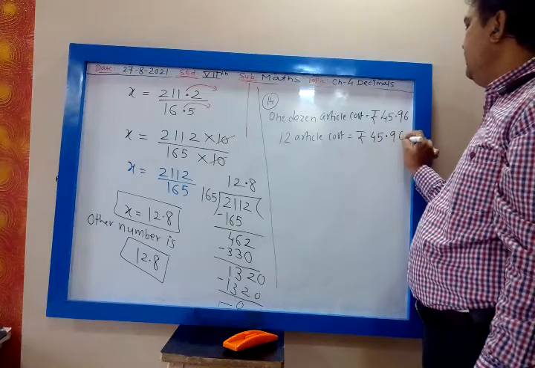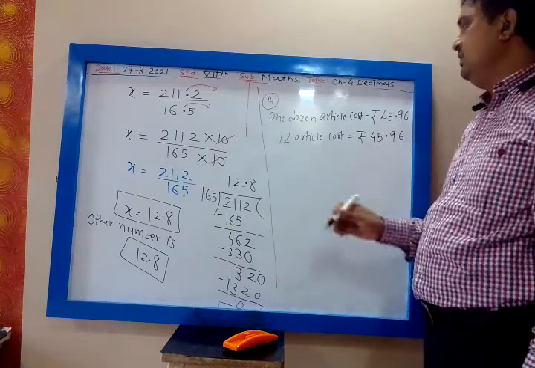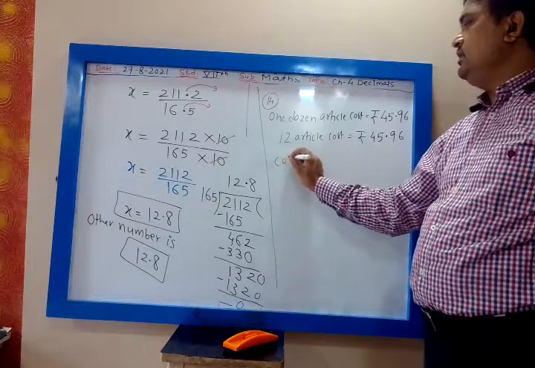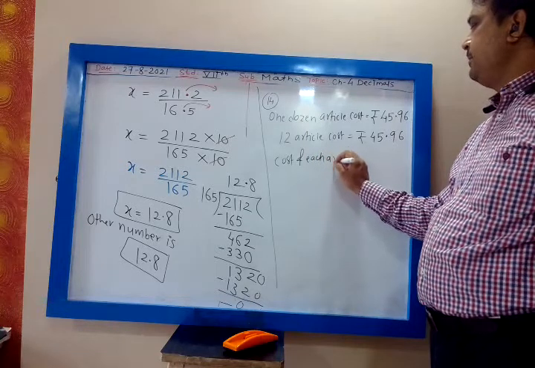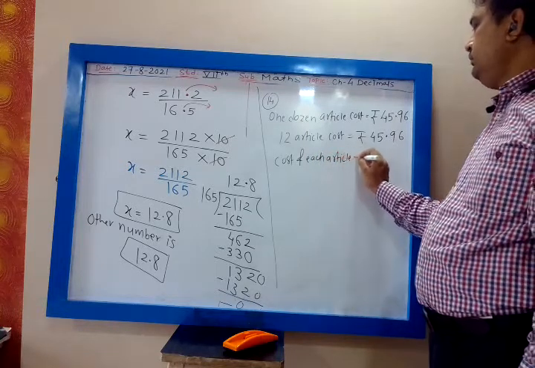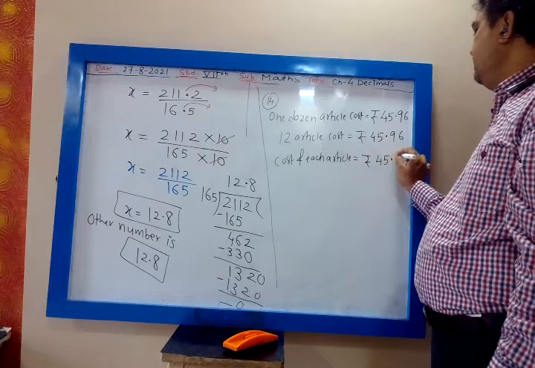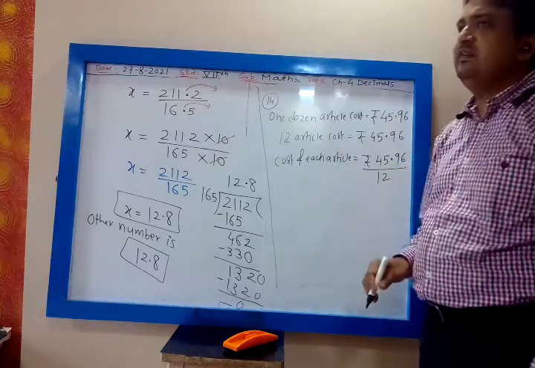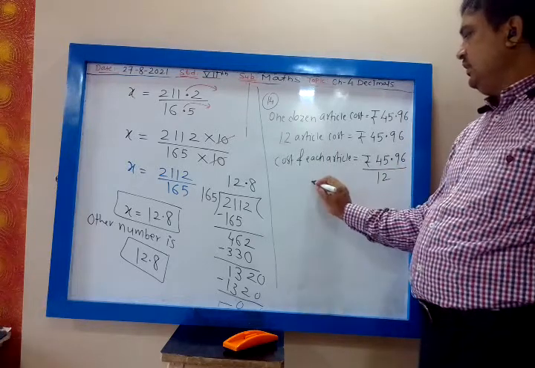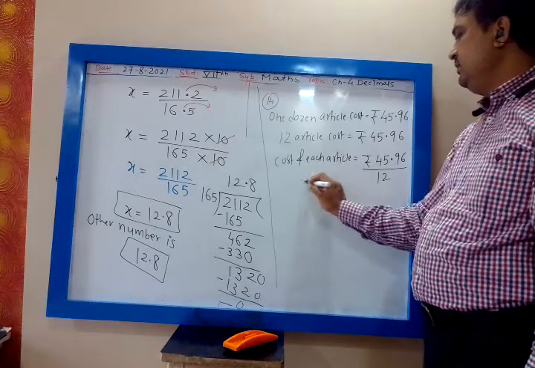So it is asked, find the cost of each article. Each article means one article. So cost of each article will be 45.96 divided by 12. 45.96 divided by 12. So divide it.